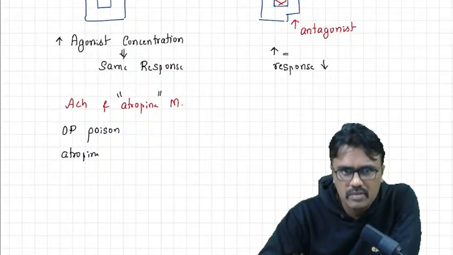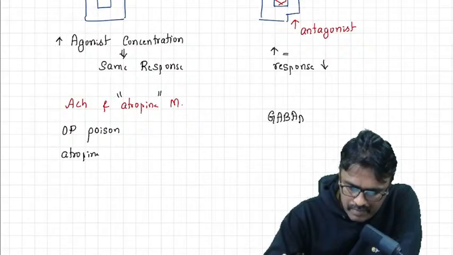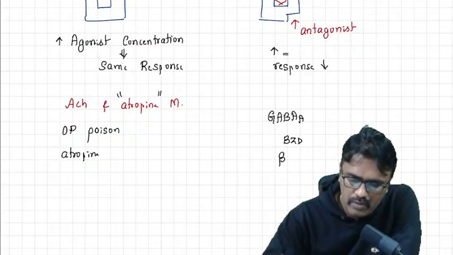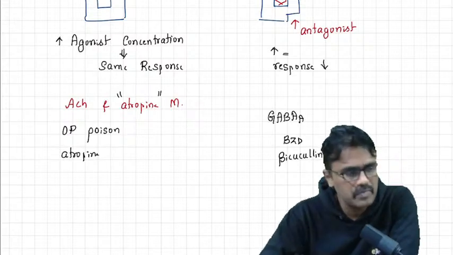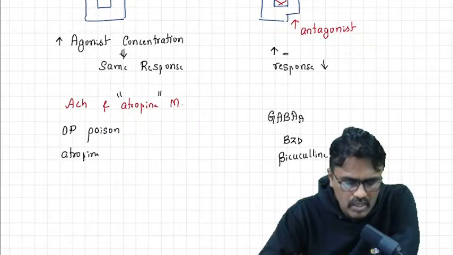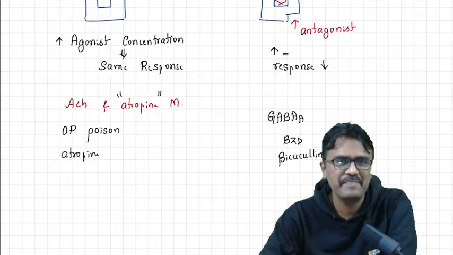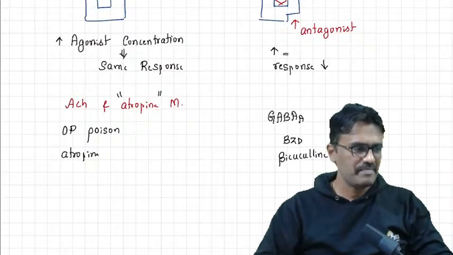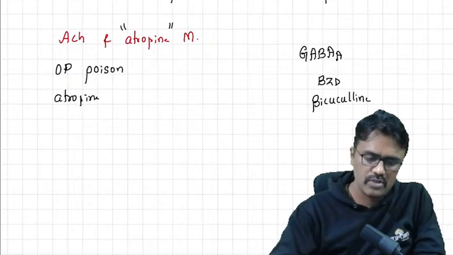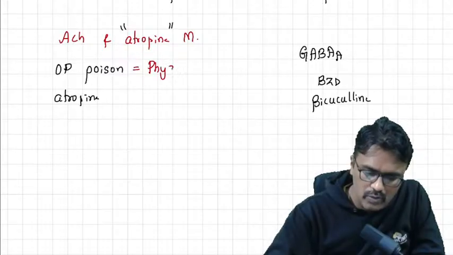The non-competitive antagonism example is, on the GABA A, we have benzodiazepines, which bind to a different site, and bicuculline, which binds on a different site. So that is an example. So can somebody tell me what is the drug of choice for organophosphate poisoning, and what is the drug of choice for atropine poisoning? Anybody? Yes, you know the answer. Come on. For OP poisoning, the drug of choice starts with P. It is none other than physostigmine.